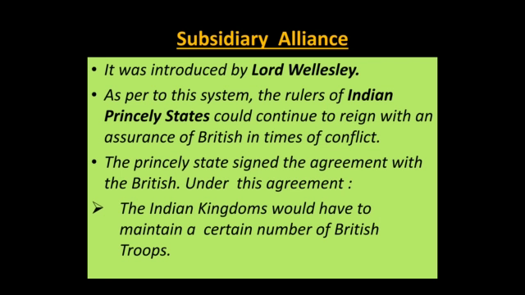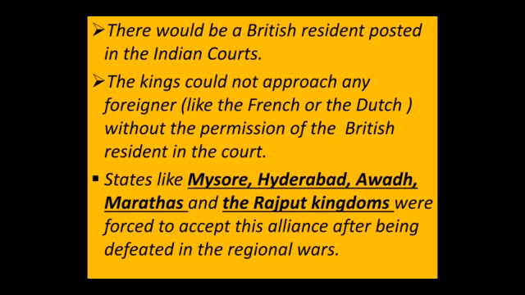This was one condition. Then the other condition was that a British resident would be posted in the Indian courts. Now, these Indian native rulers had their own royal court. As you are aware, the kings at that time had their own court. So there a British resident would be posted. A British resident would be allowed to stay in the royal palace, would be allowed to attend the court, would be a part of it. He should be given royal, good treatment and all. He should be well taken care of.